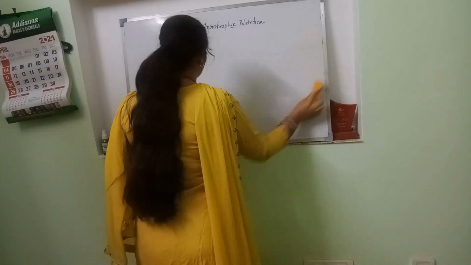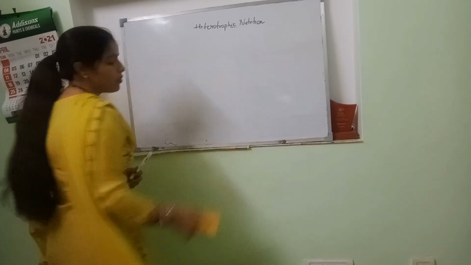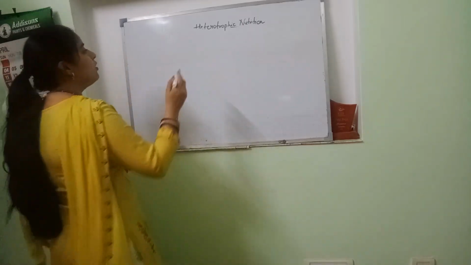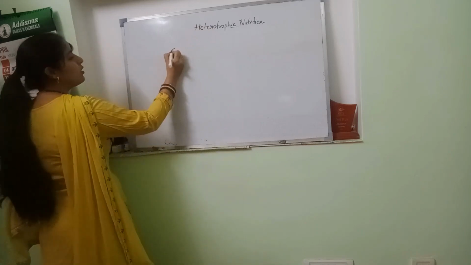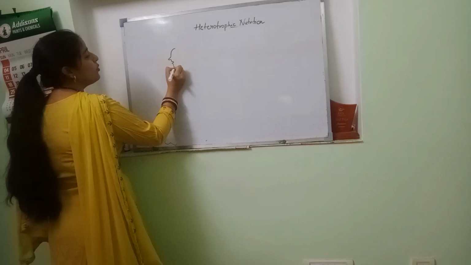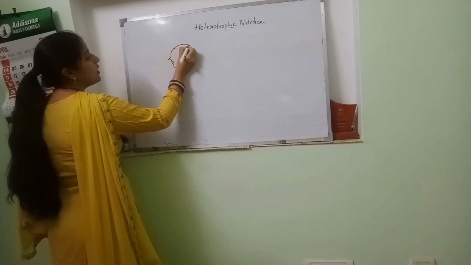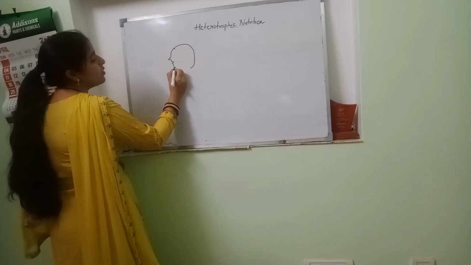I have to make the diagram in two parts so that we can discuss it in a very enlarged way. In 7th class, you have studied that nutrition consists of 5 parts. It includes digestion.